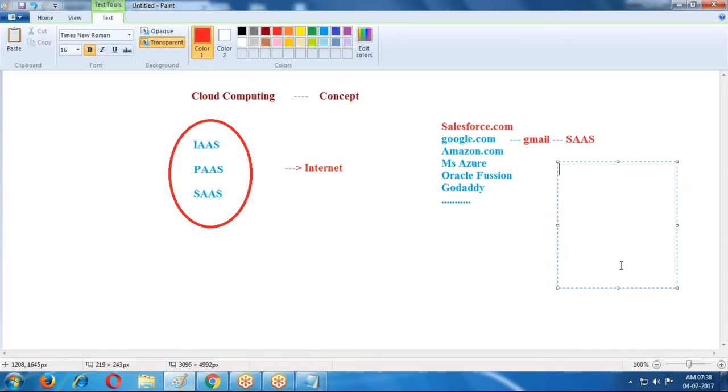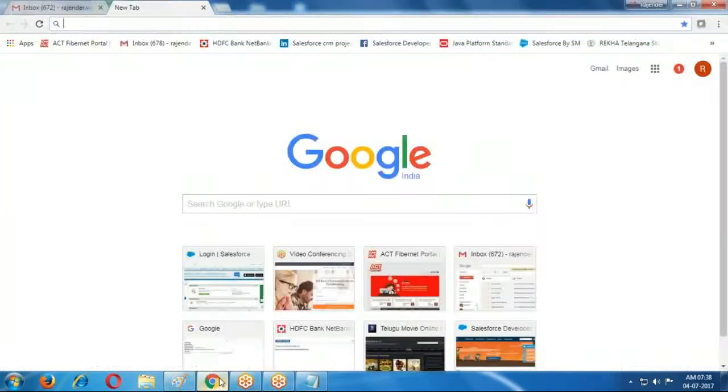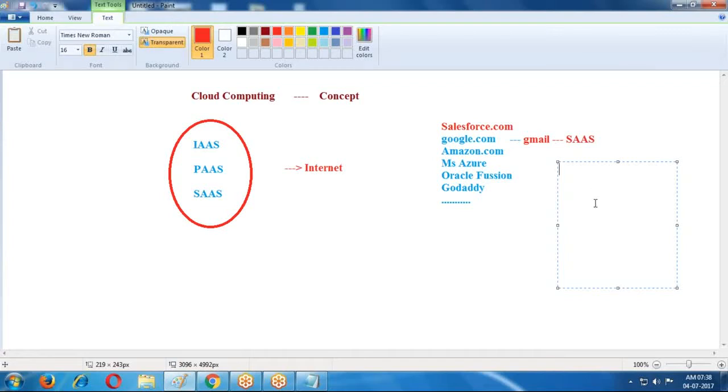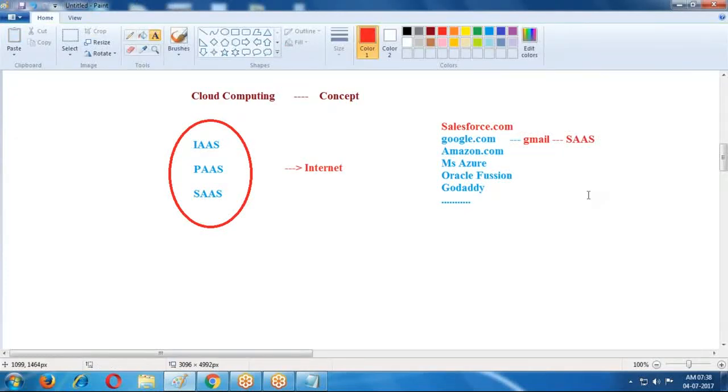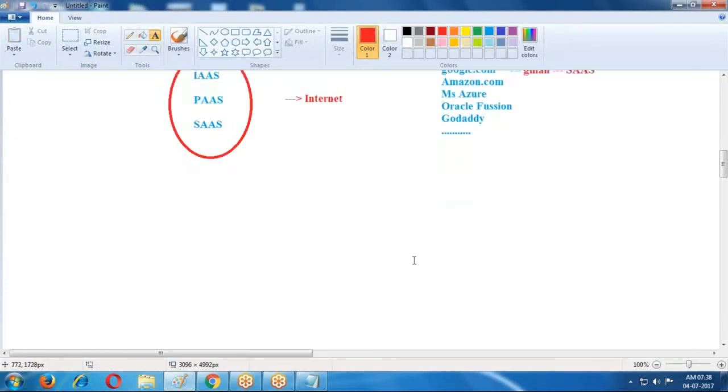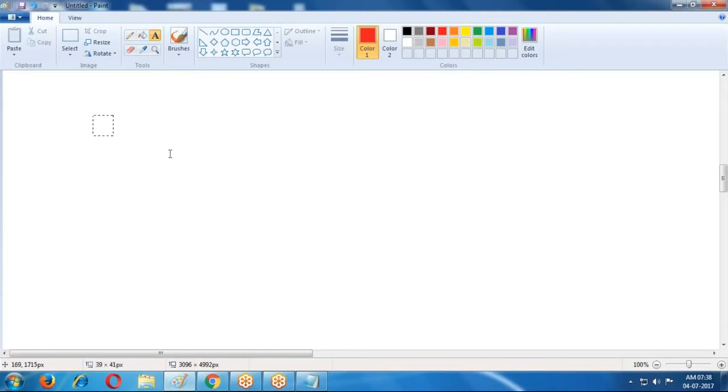It is an executable file. We cannot customize that application according to your requirement. Whatever features they provided, we can use only those features here. So this is a drawback in software as a service. There are advantages, and some disadvantages also, in software as a service. Leave all this. General question.